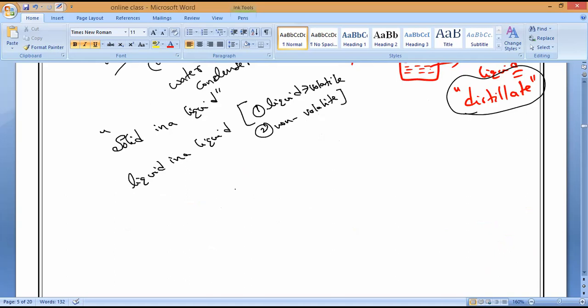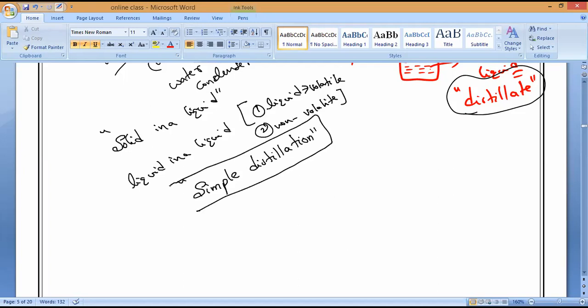That is what it is. This distillation process we also call simple distillation. This is very important, so please remember, because fractional distillation is another thing. That is why I am saying this. This is called simple distillation.